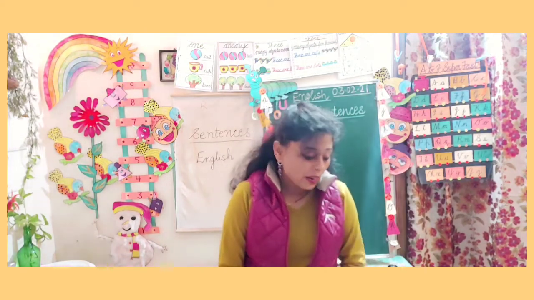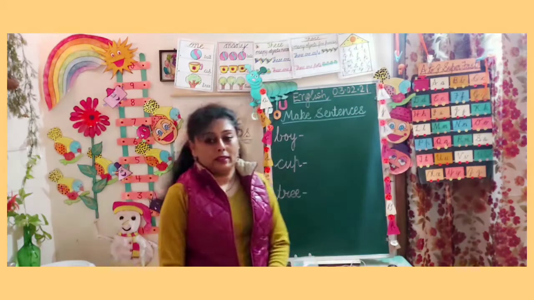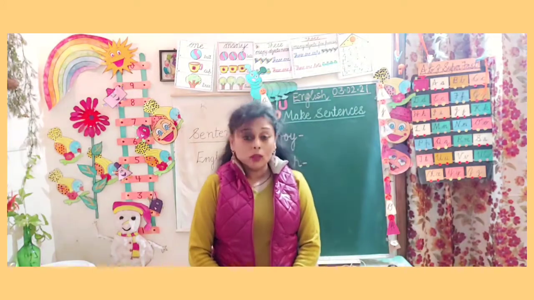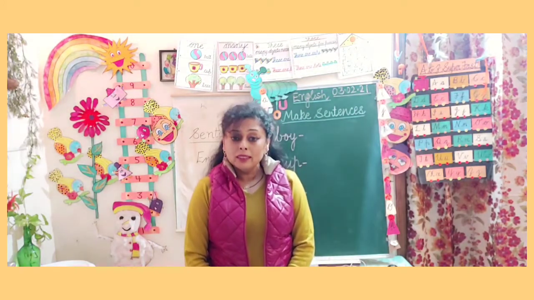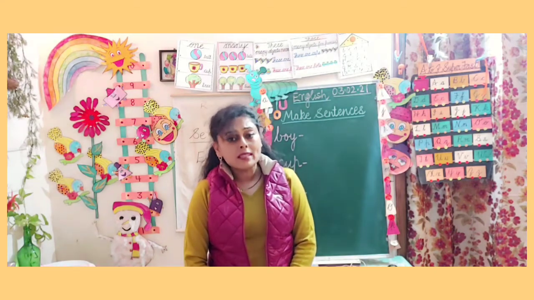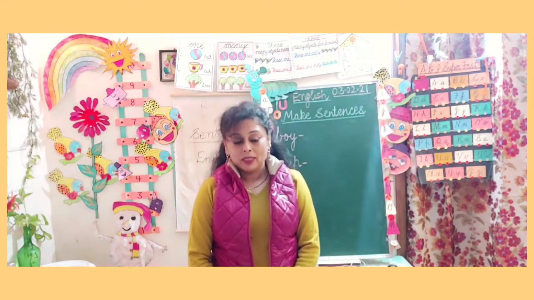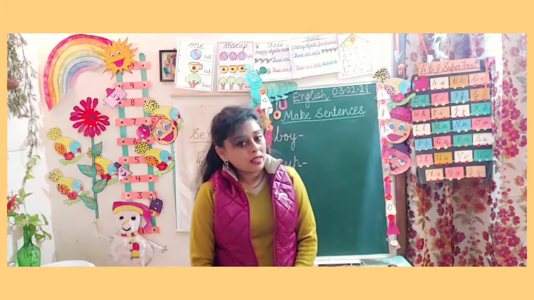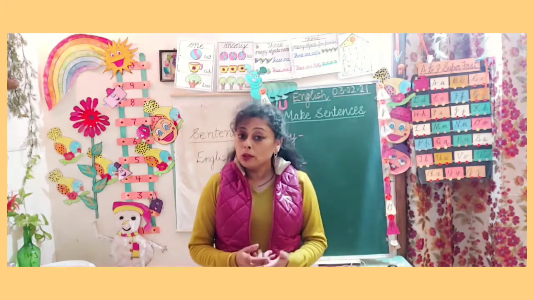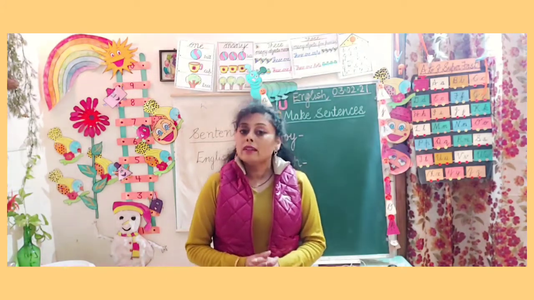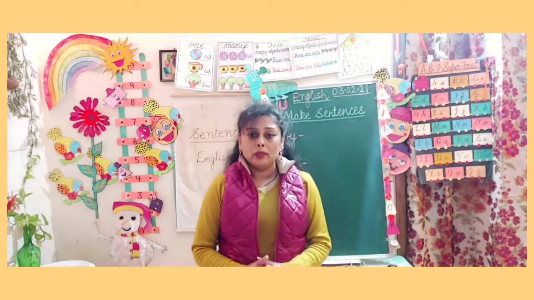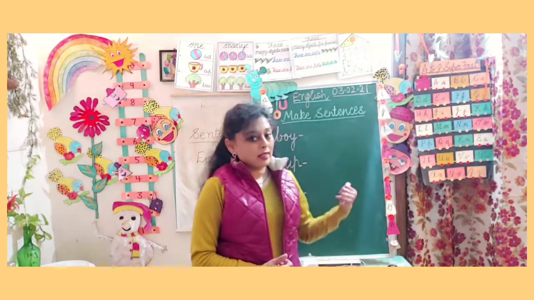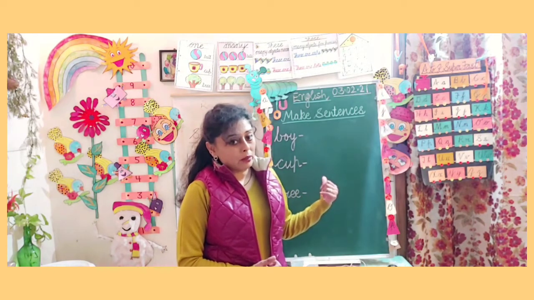The first word which I have come up with is boy. So do you remember what was the sentence of boy? Yes, it was a very simple sentence. Raman is a smart boy. And I told you, you can also write Raman is a good boy. Both the things are correct. Okay, so let us start on writing on the blackboard.